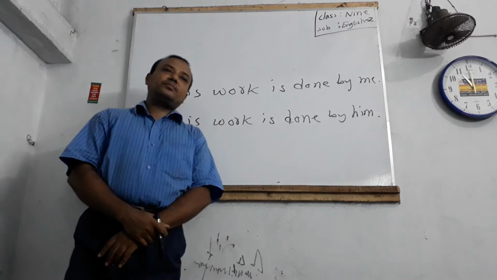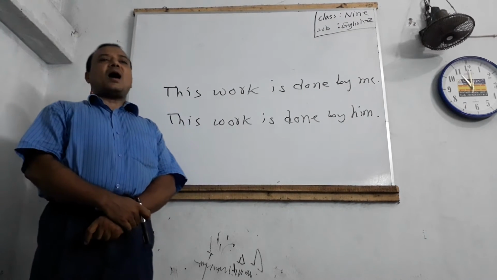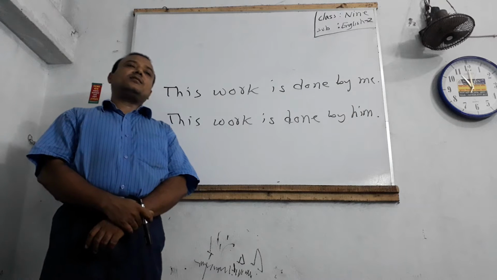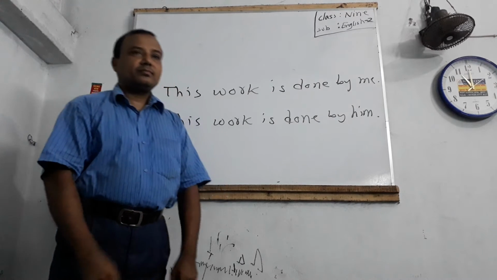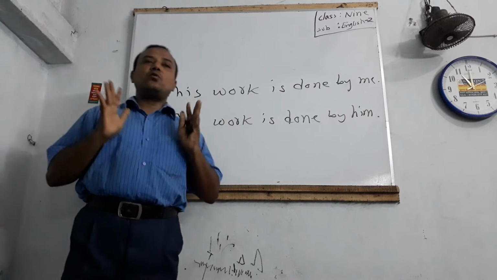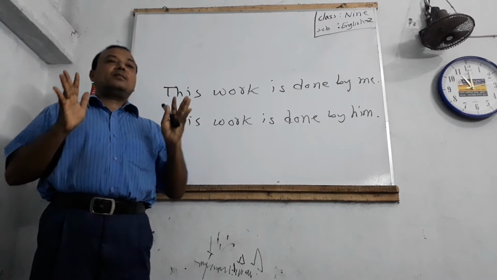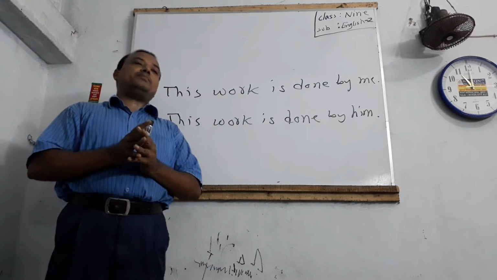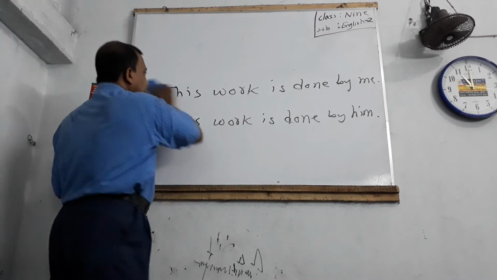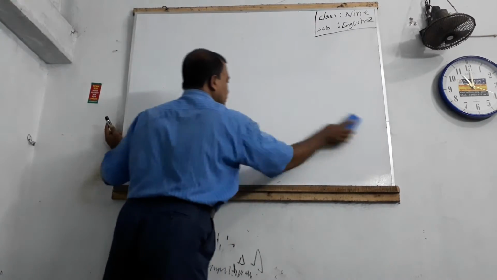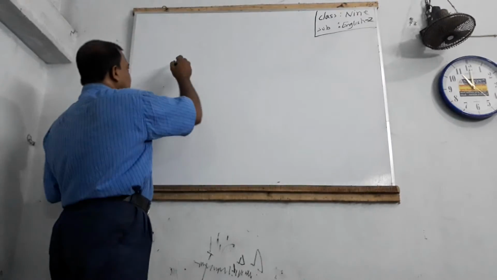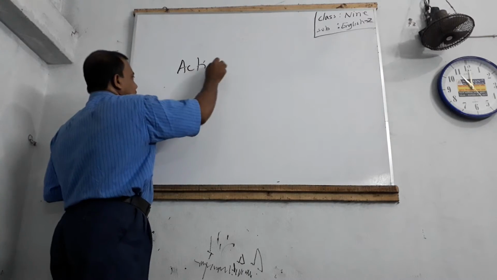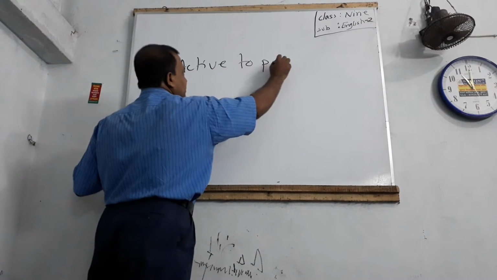Dear students, now we will learn rules for changing active voice into passive voice. Active to passive.